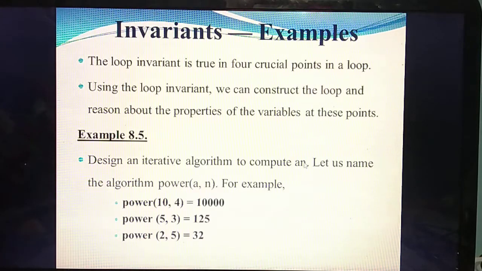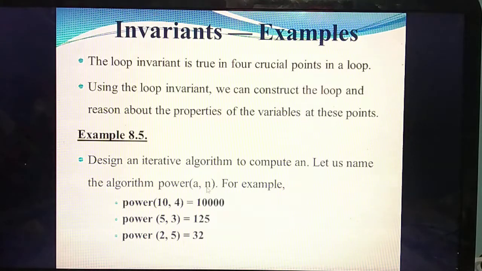What's the first step? You need to name the algorithm. The name of the algorithm is power. In the specification format, first you name the algorithm, then you give the inputs.